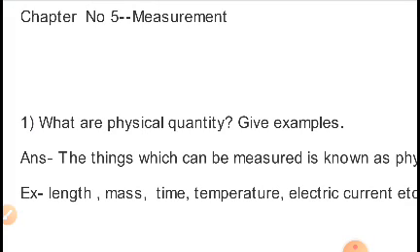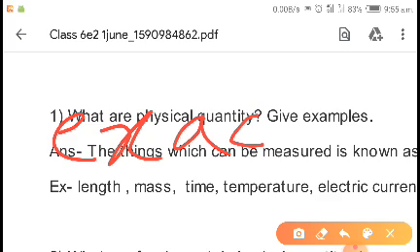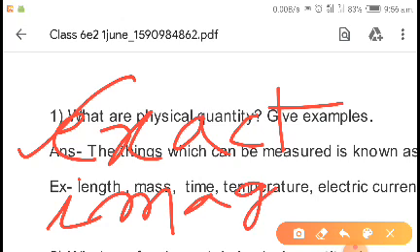Measurement is to be done to know the exact value of anything. We can get the value in two ways: one by exact measurement, another by imagination. But imagination cannot give you a proper idea or the proper value of things every time.